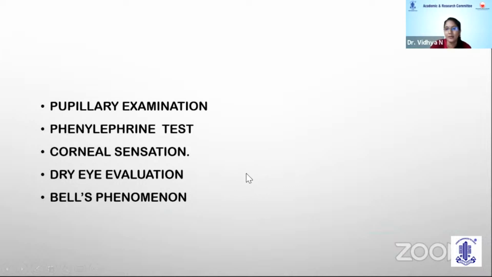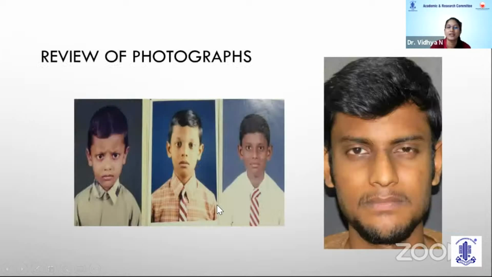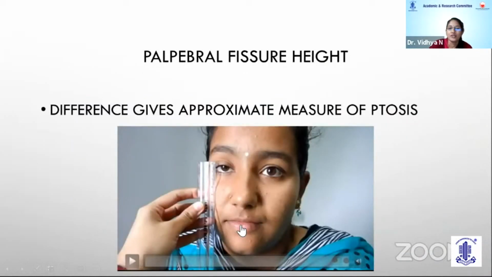Bell's phenomenon is very important. If there is poor Bell's phenomenon, we might have to defer ptosis surgery altogether. When the history is inconclusive, we might have to review the old photographs to get a clear idea about the onset of ptosis.